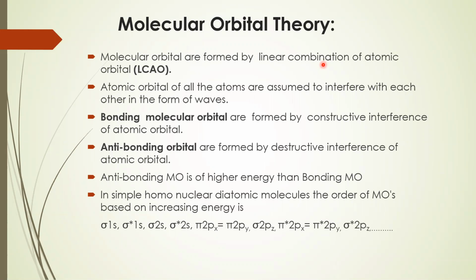That is, the pz orbital is utilized to form the sigma bond, that is head-on overlap, whereas px and py orbitals are involved in sidewise or lateral overlapping. Hence, they form the pi bonding. Pi star 2px equals pi star 2py, less than sigma star 2pz.